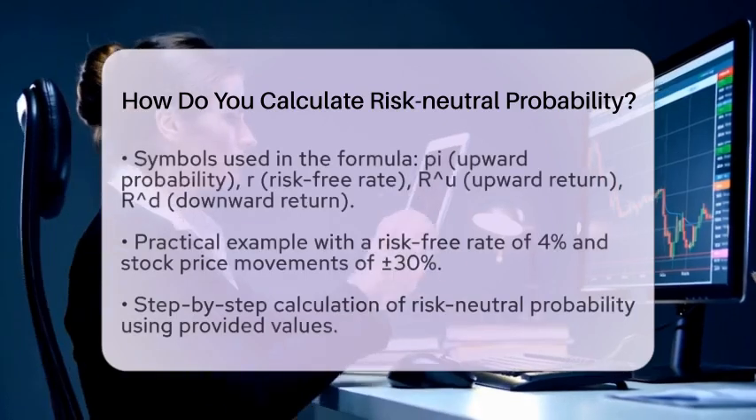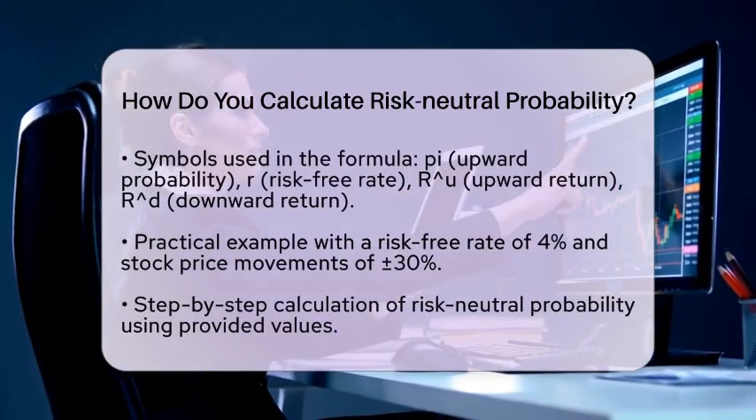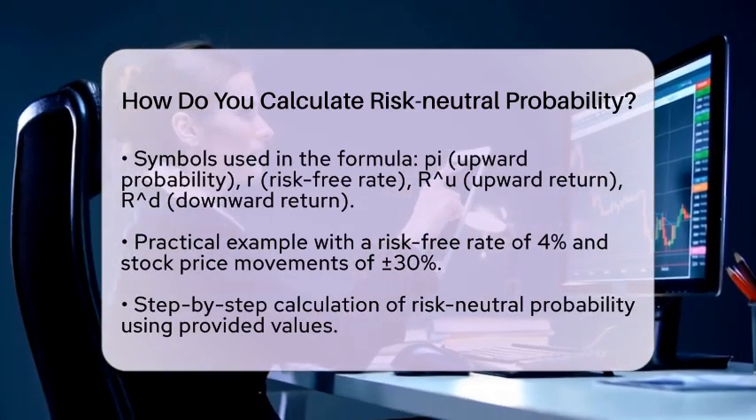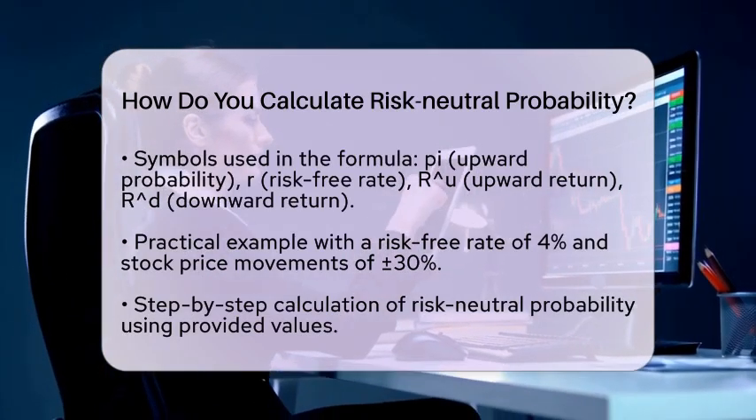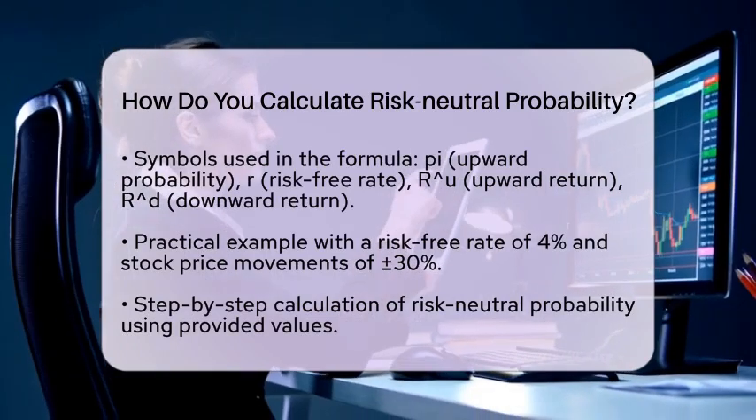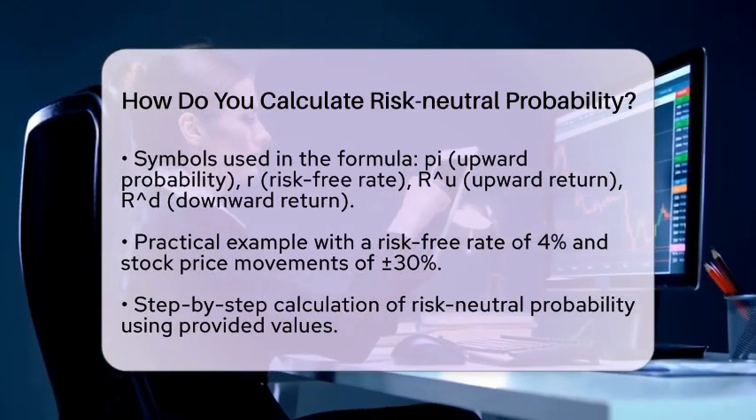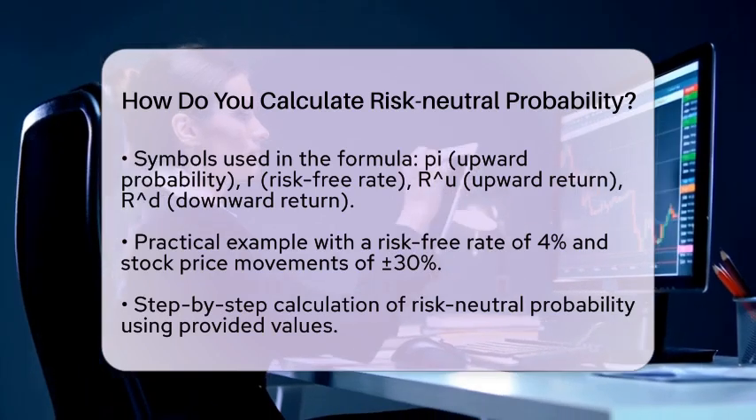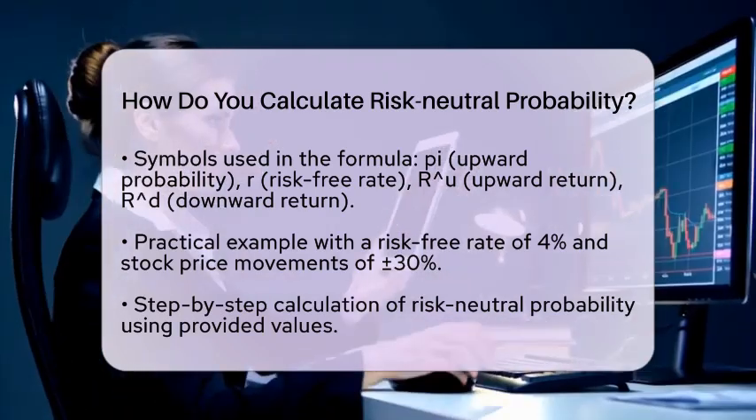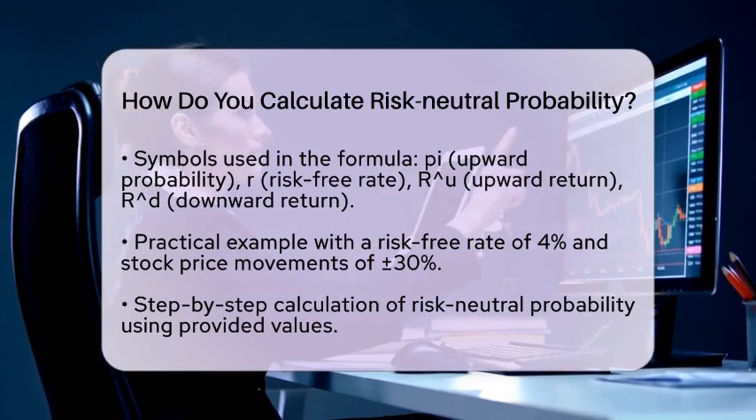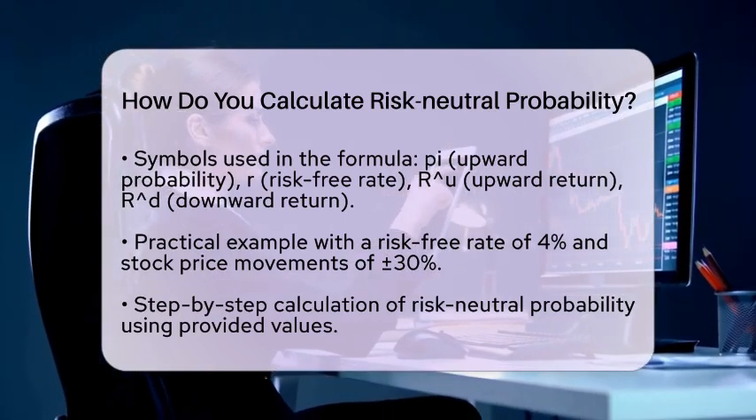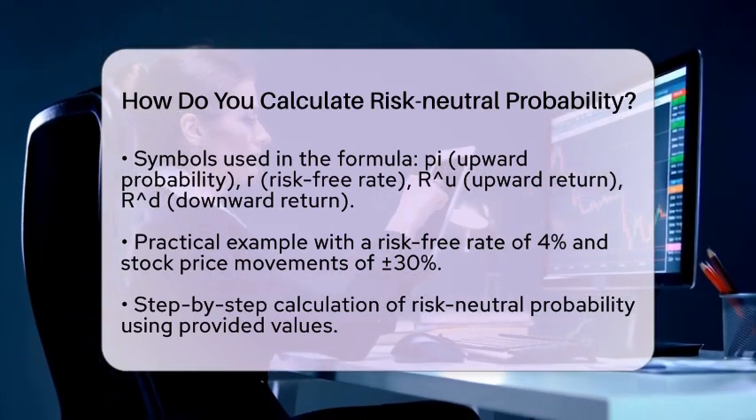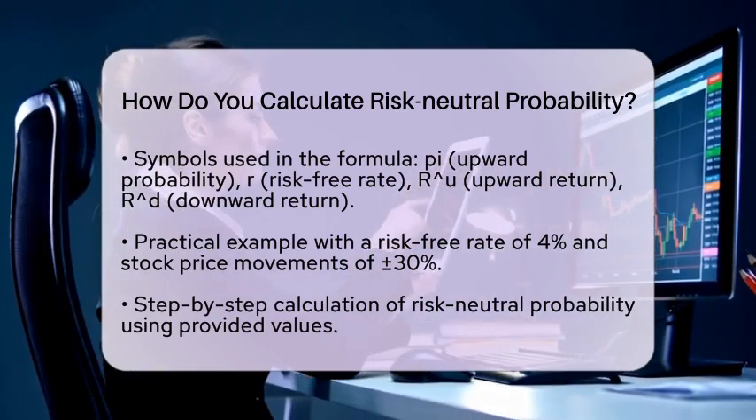Let's consider a practical example. Suppose the risk-free rate is four percent, and the stock price is expected to either increase by 30% or decrease by 30%. In this case, you would set r equal to 0.04, r raised to the power of u equal to 1.3, and r raised to the power of d equal to 0.7. Plugging these values into the formula gives you the risk-neutral probability of an upward move. You would calculate it as follows.